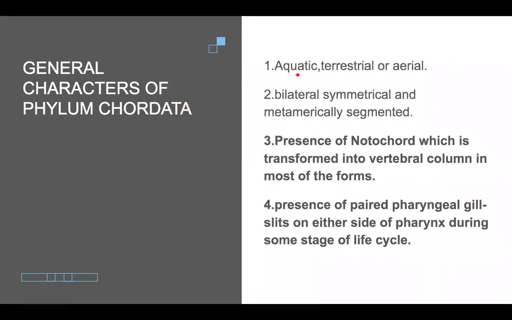First of all, these are aquatic, terrestrial or aerial, means they are found in water, on land, or in air also. Now, bilaterally symmetrical and metamerically segmented. A similar repetition of similar segments in an animal with true segmentation is known as metamerism, or metamerically segmented animals.